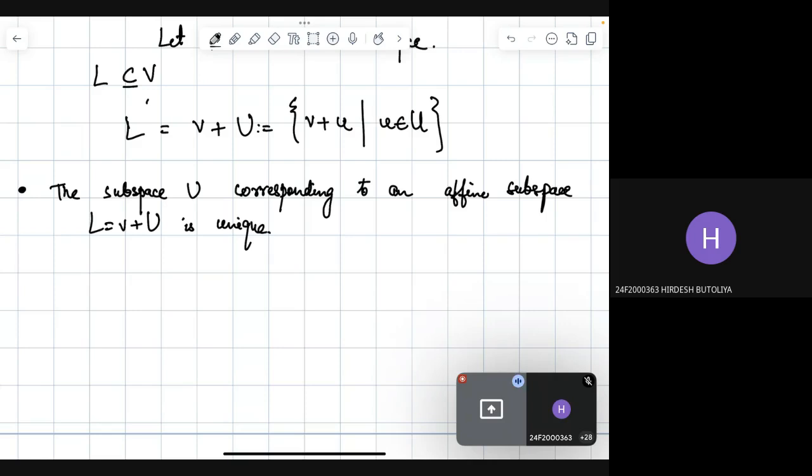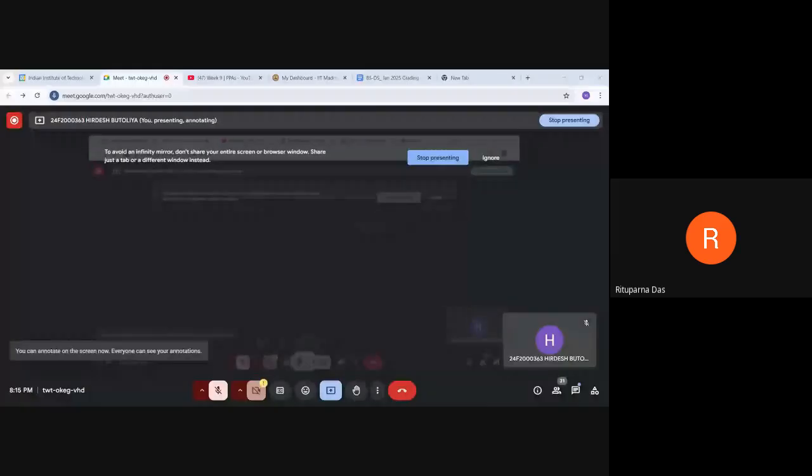That can be proven, but I'm not going into the proof because, A, it's going to take a lot of time, and B, you are not going to get the proof in the exam, so I'm skipping the proof.